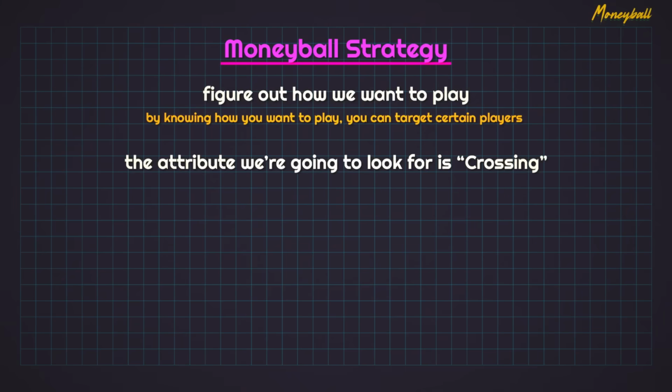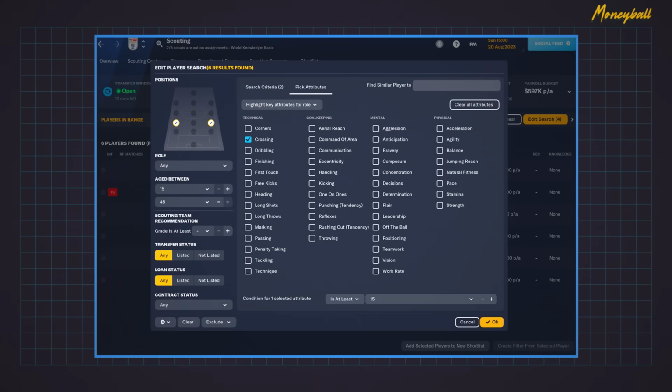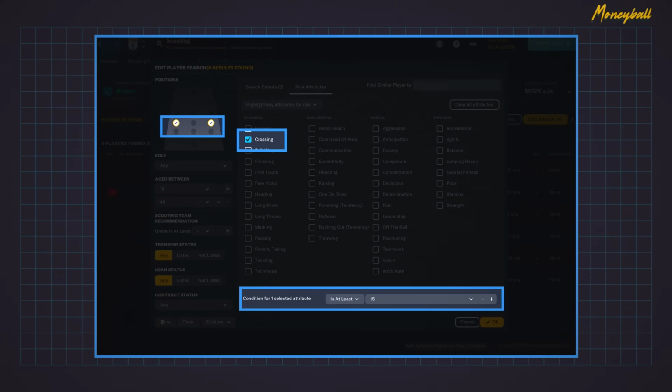And that attribute we're going to look for is crossing. The ability to cross a ball is crucial for a wingback. There are other attributes that go into crossing a ball, like technique, but I'm just focusing on that one specific attribute. Being in the championship, I'd like that crossing attribute to be in the range of 13 to 15. So I head to the scouting section and I search for players in England. I set the parameter attribute to crossing, with a range of at least 15.